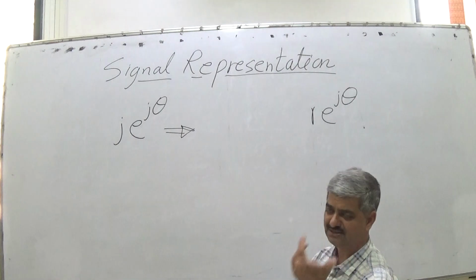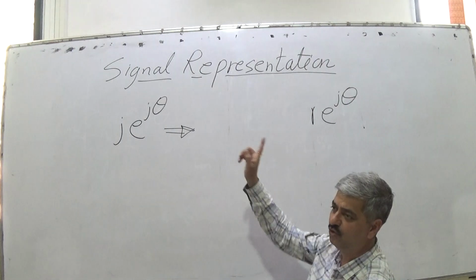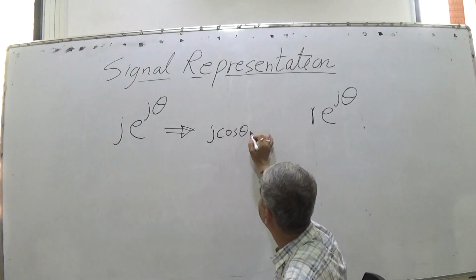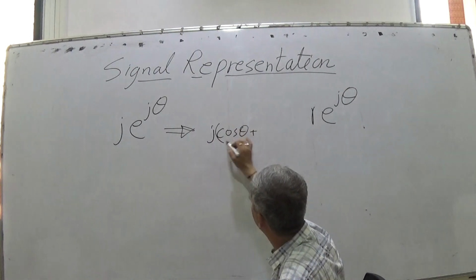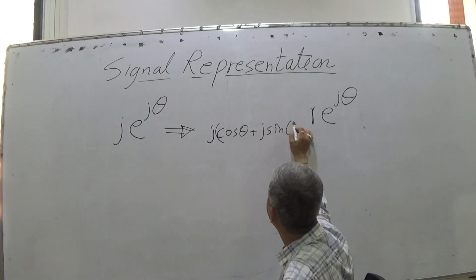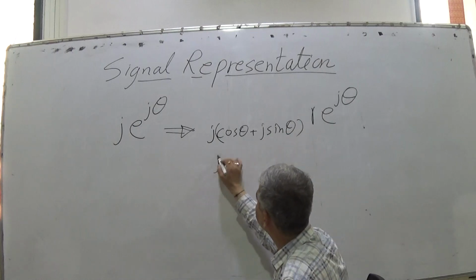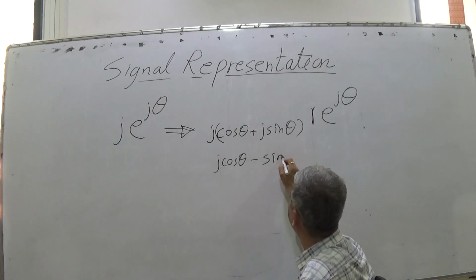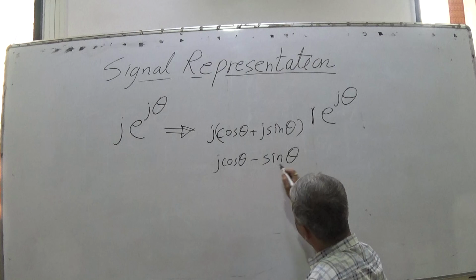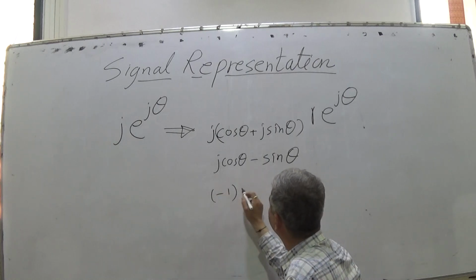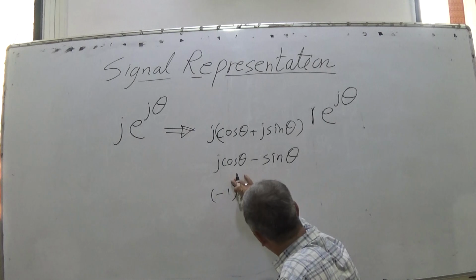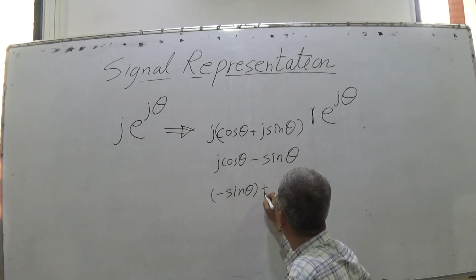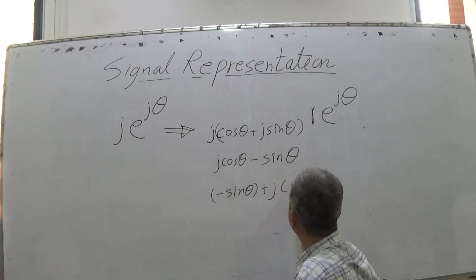You use your first identity, that e raised to j theta is cos theta plus j sin theta. So j into cos theta plus j sin theta is j cos theta plus j square sin theta, and j square is minus 1. So the real part is minus sin theta, plus j into cos theta.